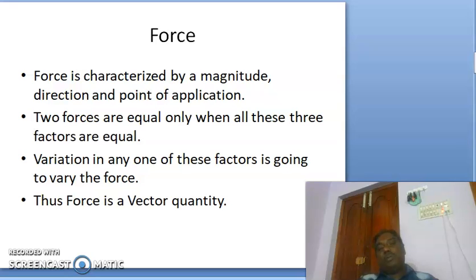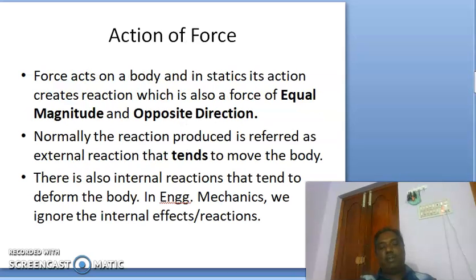So a force having both magnitude and direction is termed as a vector quantity. So that is why we call the force as a force vector in many cases.